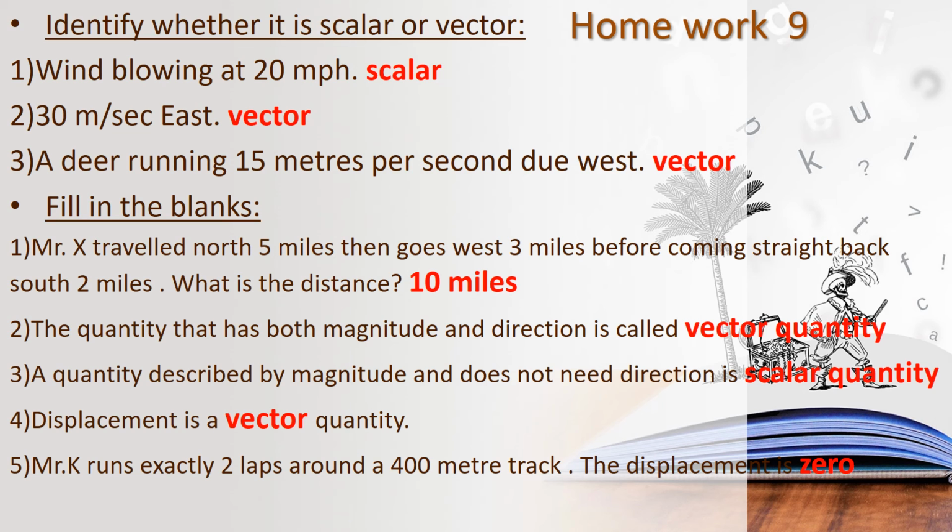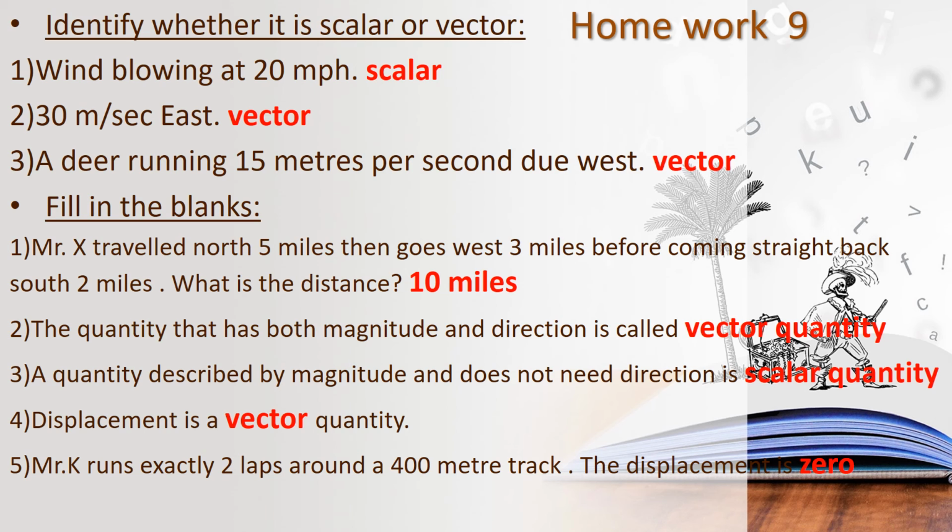So second question, the quantity that has both magnitude and direction is called dash. Vector quantity. Okay, the quantity that has both magnitude and direction is called vector quantity. And then the third question, a quantity described by magnitude that does not need direction is scalar quantity. Here direction is not necessary, so it is scalar quantity. Okay, children, and then fourth question, displacement is a vector quantity. Okay, displacement is a vector quantity.